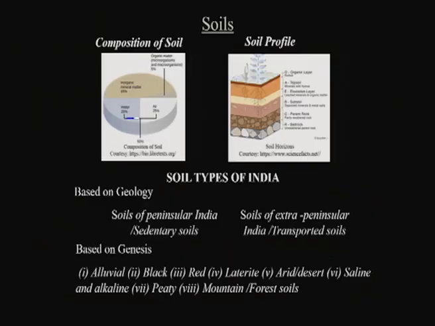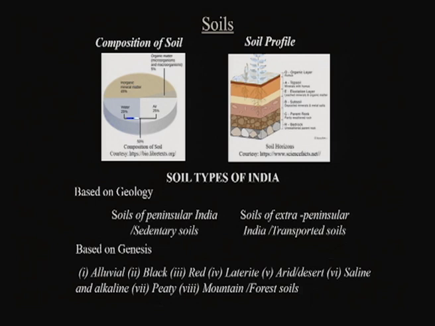Based upon the genesis, that is, how they are formed, what the parent rock material is, and what the climatic conditions and vegetation involved are. Genesis is the formation. Based upon the formation, we have primarily 8 kinds of soils: alluvial soil, black soil, red soil, laterite soil, arid or desert soils, saline or alkaline soils, peaty soils, and mountain and forest soils. Now we will discuss in detail these 8 types of soils.